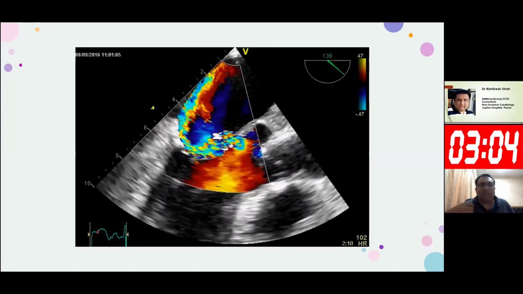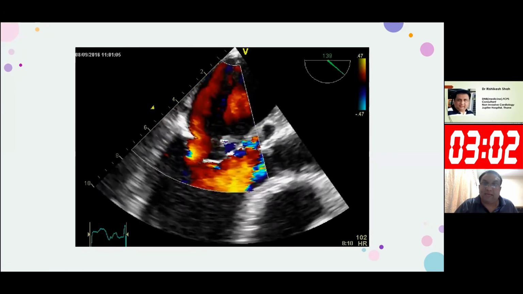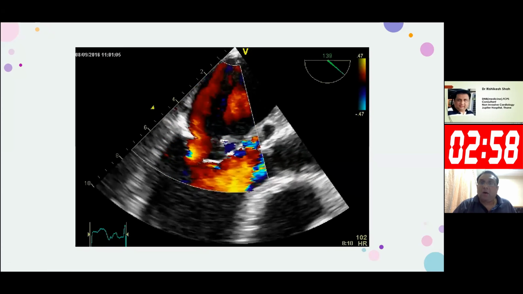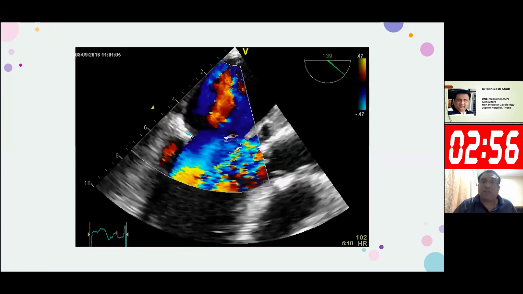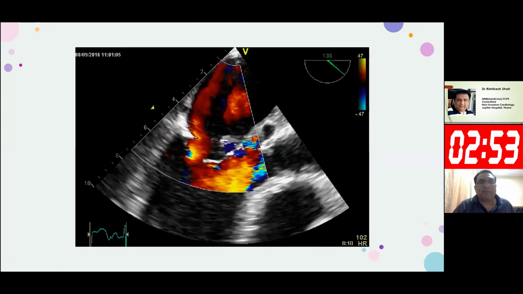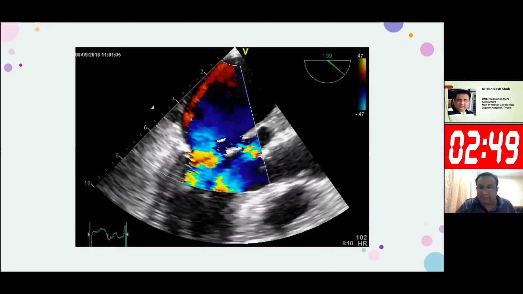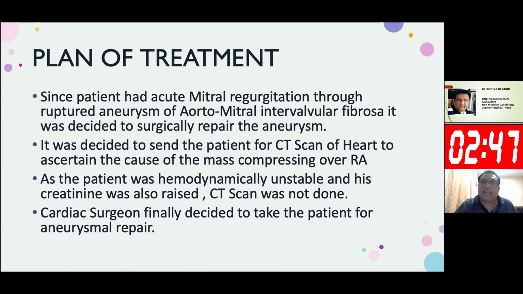So we showed these pictures to the surgeon, and the surgeon also felt, yes, this was an aortomitral curtain aneurysm which needs to be repaired on an urgent basis. One question remained unanswered: what was that mass which was trying to indent on the RA? Since the patient had acute mitral regurgitation through a ruptured aneurysm of the aortomitral intervalvular fibrosa, we decided to surgically repair the aneurysm. It was decided to send the patient for a CT scan of the heart to ascertain the cause of the mass compressing over the RA.